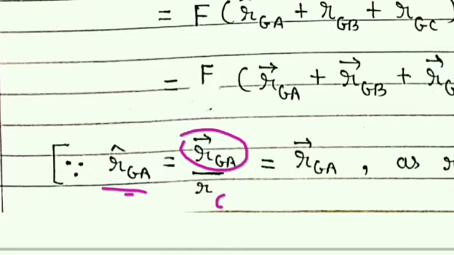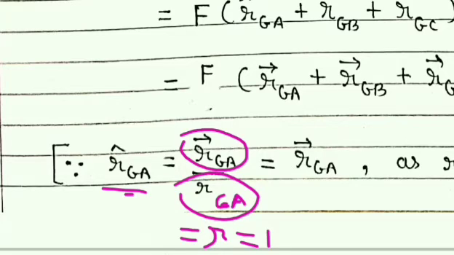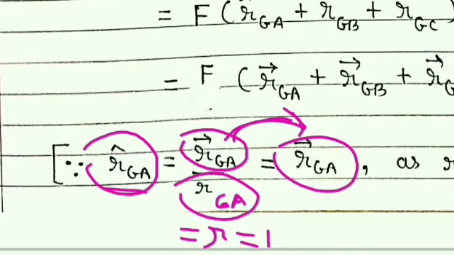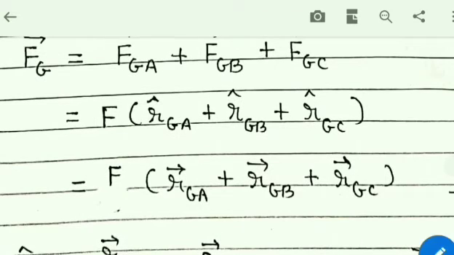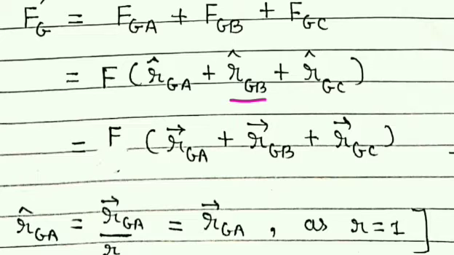Magnitude means rGA. This is the magnitude. But we know that rGA is equal to r and r is equal to 1 only. So finally we can write that the unit vector r̂GA is equal to vector rGA here. And so for all other unit vectors also we have written that.